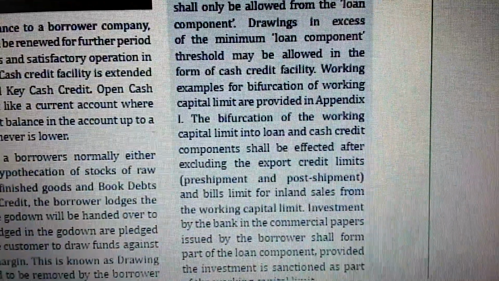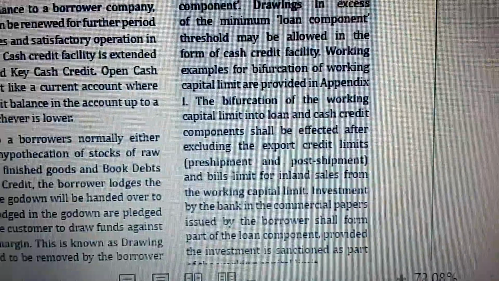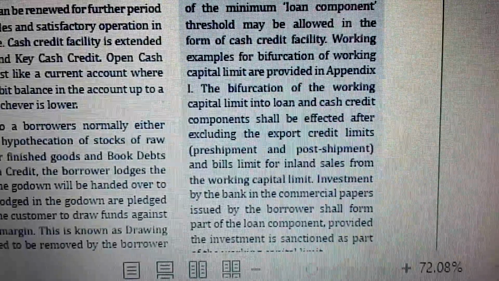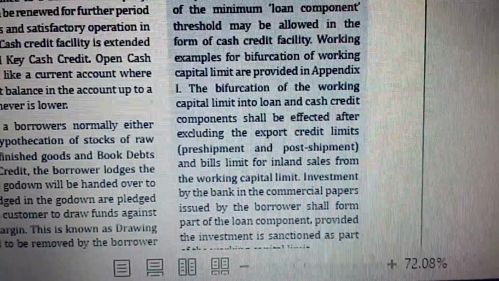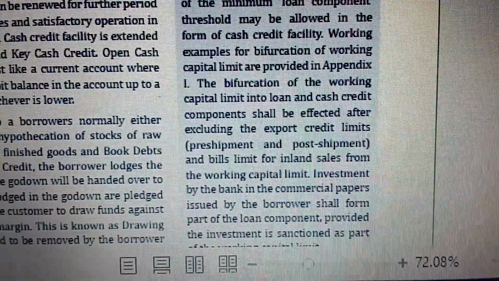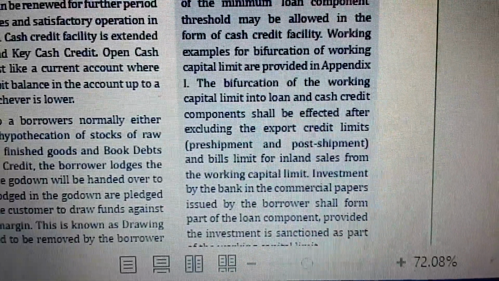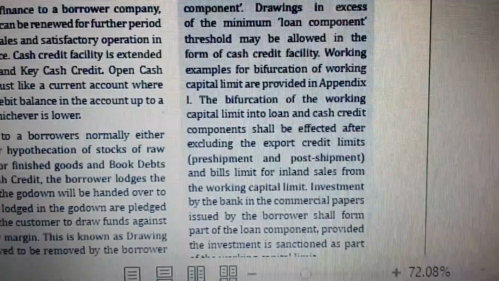Examples for bifurcation of the working capital limit are provided in the appendix. The bifurcation of the working capital limits into the loan and cash credit components shall be effected after excluding the export credit limits, pre-shipment and post-shipment, and bills limit for inland sales from the working capital limit. The investment with the bank in commercial papers issued by the borrower shall form part of the loan component, provided the investment is sanctioned as part of